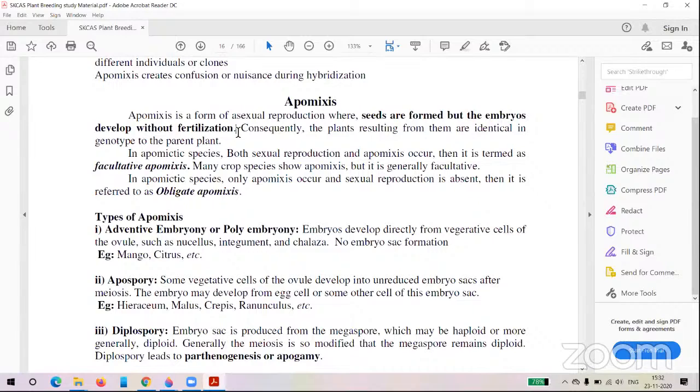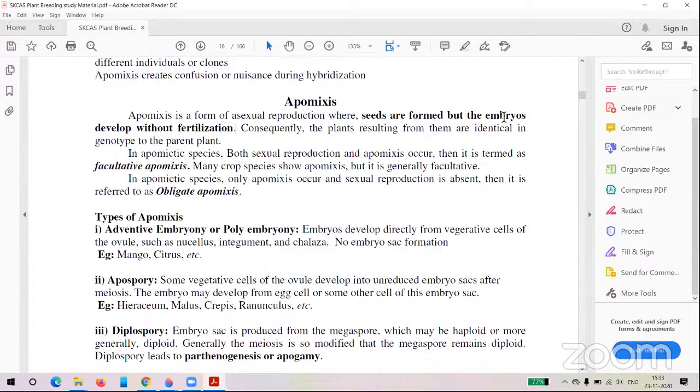After the formation of the zygote from the fusion of the male and female gamete, the zygote will undergo many thousands or lakhs of mitotic divisions and develop into the embryo. But here the embryo will form through mitotic division from the sexual reproductive cells.